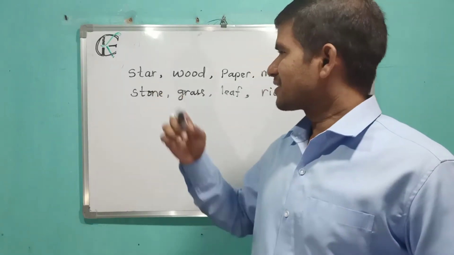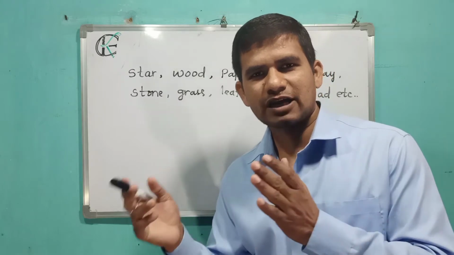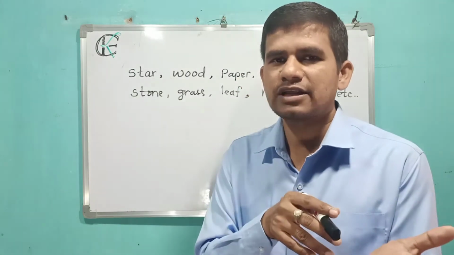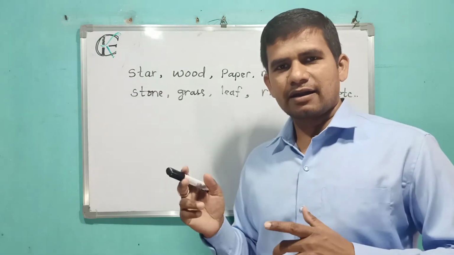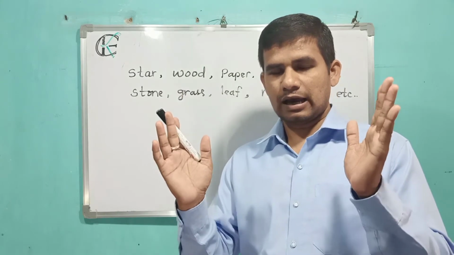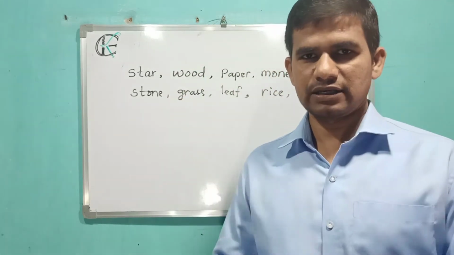See friend, our next example is about star. Star is both countable and uncountable. How is star countable and how is star uncountable? Star is a very big mass object. If I keep a star in front of you, you can say this is a star, a single star.